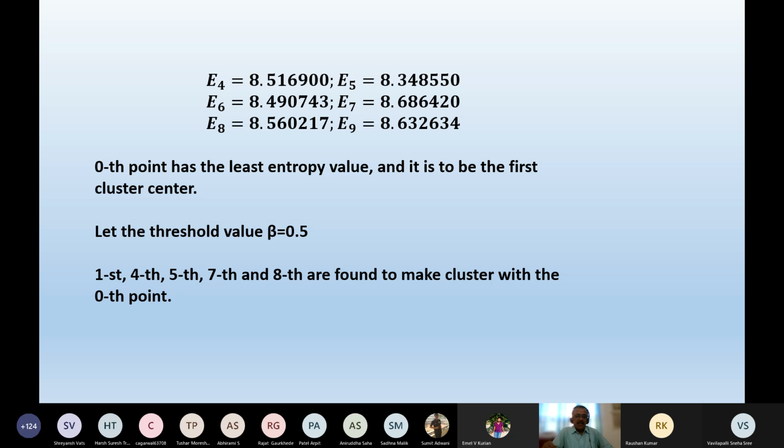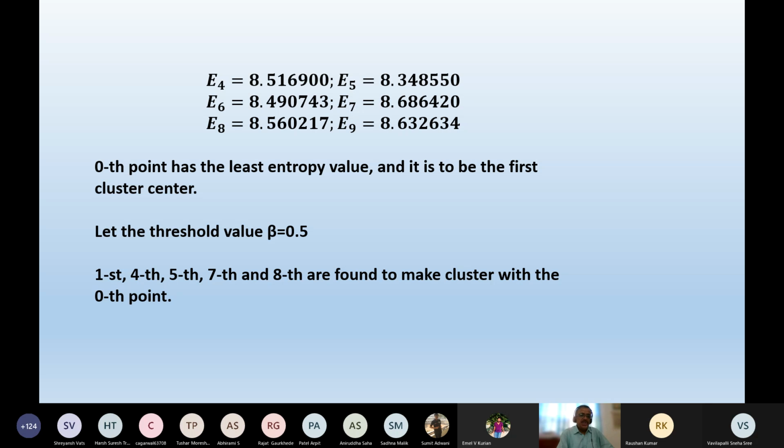So considering the first point as the first cluster center, you try to find out the similarity value of all other data points surrounding the first point. Using the concept of threshold value of similarity beta equals 0.5, I can determine that along with the first point, the fourth point, fifth point, seventh point, and eighth point will be considered along with the zero.